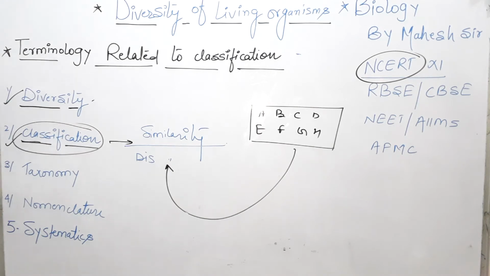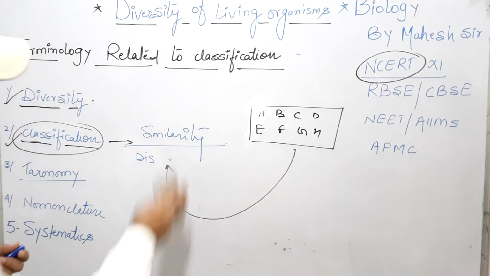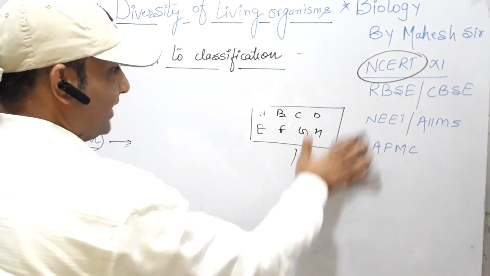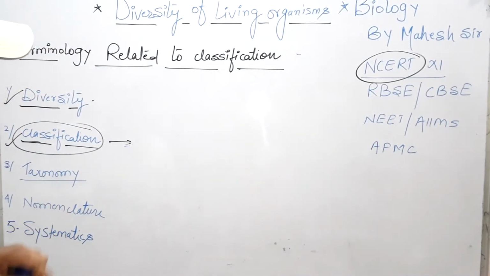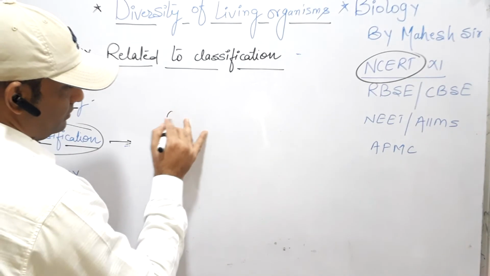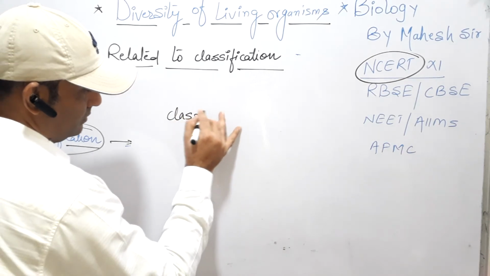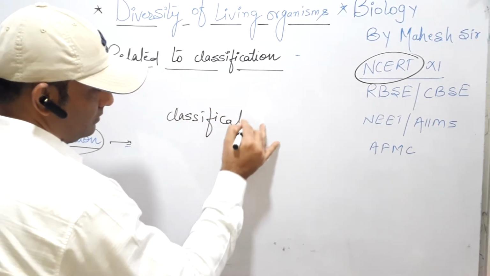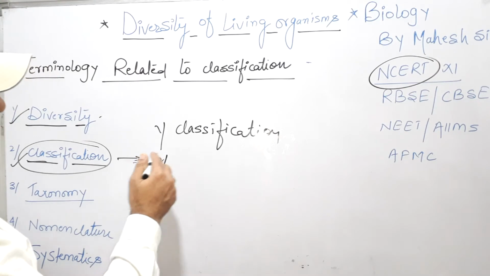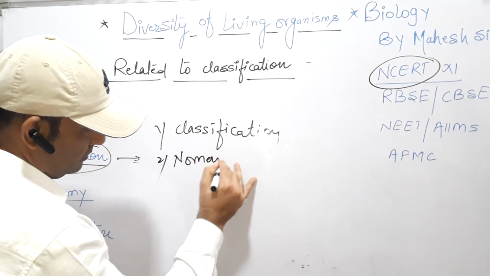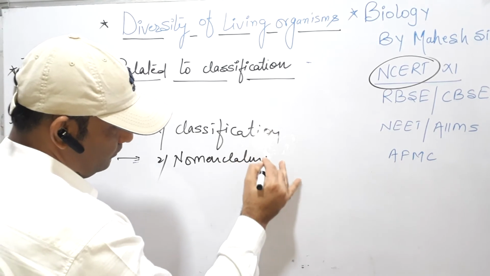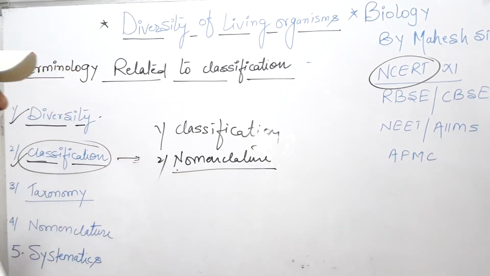Next, third, is taxonomy. Taxonomy means the branch of science which deals with the study of classification, nomenclature and systematic arrangement of organisms.